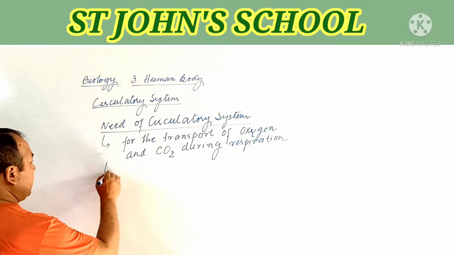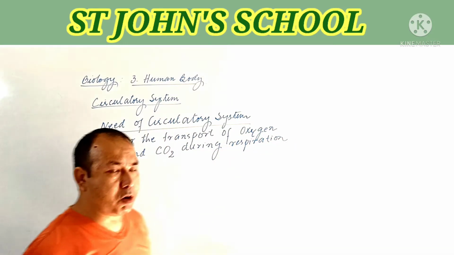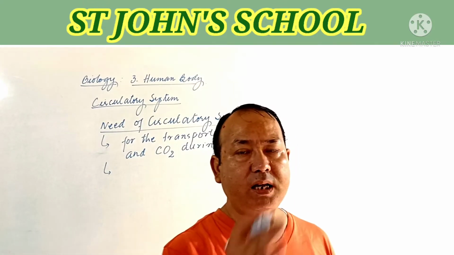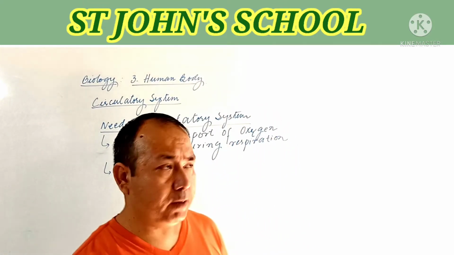And then again after that, as we have already studied about digestive system, the food is digested in the small intestine and it has to be carried to different cells of the body.